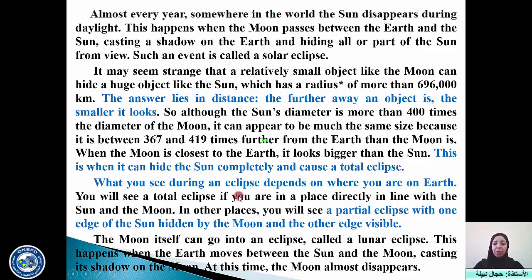Now concerning the partial eclipse, it is mentioned in paragraph 3 that you will see a partial eclipse in one edge of the sun hidden by the moon and the other edge is visible. Means one part is visible and the other part is hidden. This is what we call partial. This comes from part.